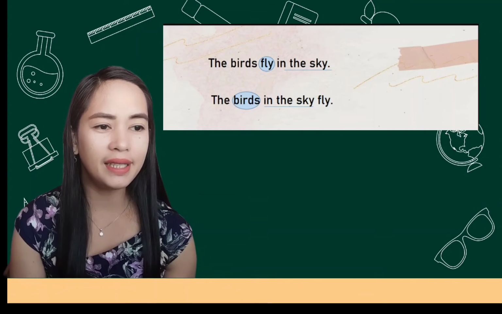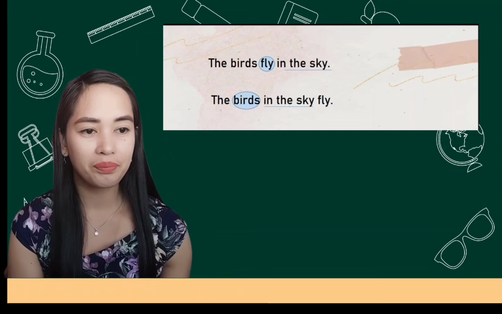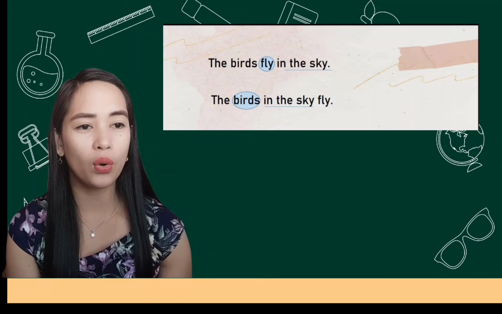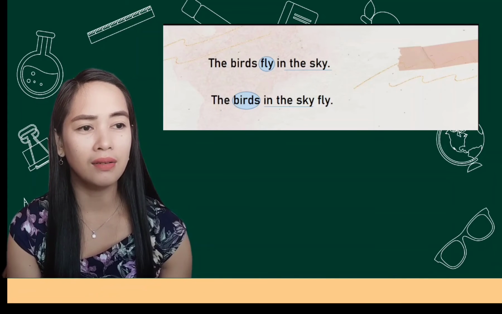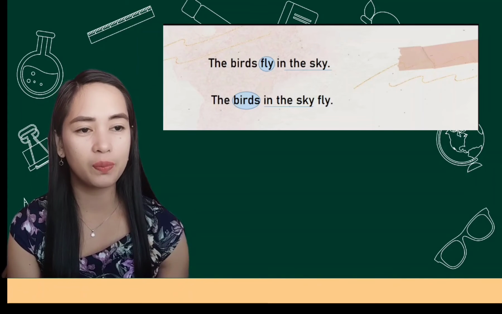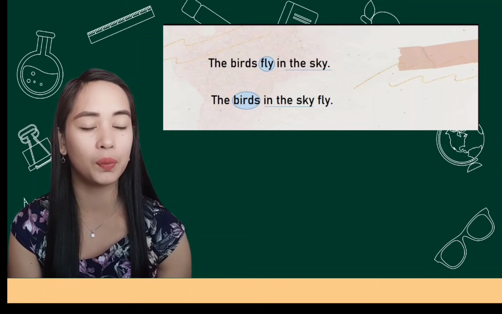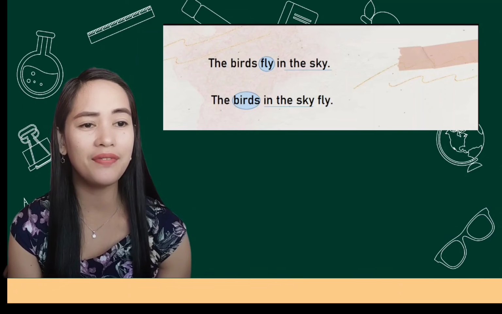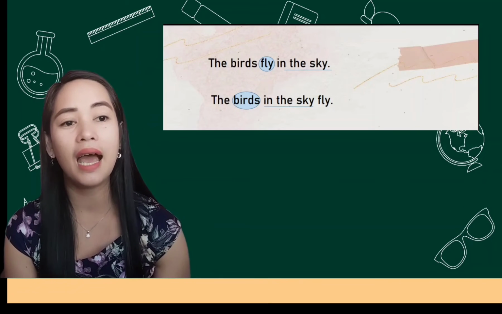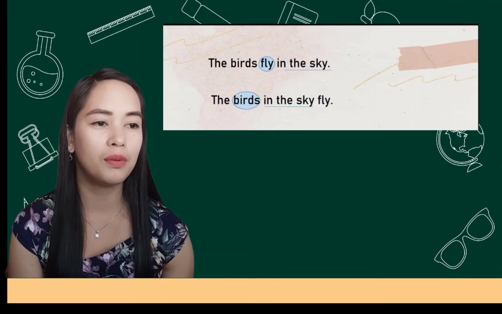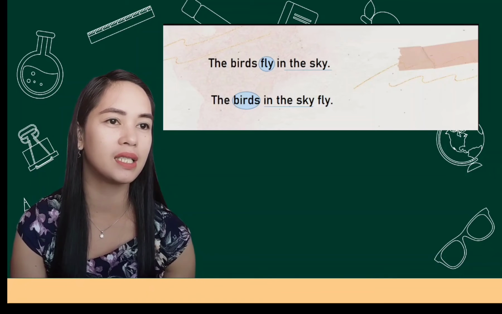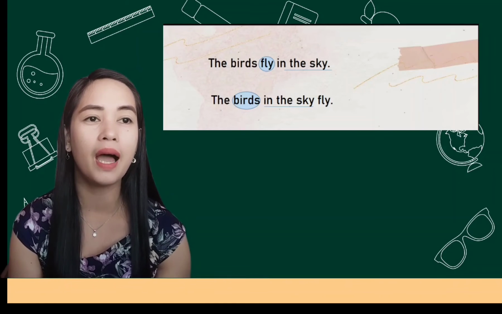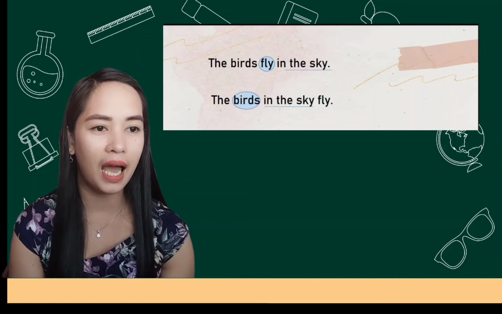In the sky describes the word fly. What part of speech is the word fly? It is a verb. And because it is a verb, it is an adverbial prepositional phrase, because an adverbial prepositional phrase describes a verb, adjective, or adverb.